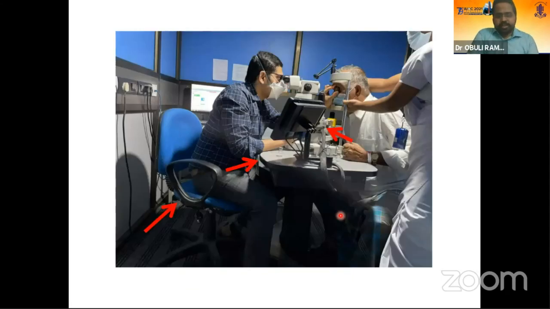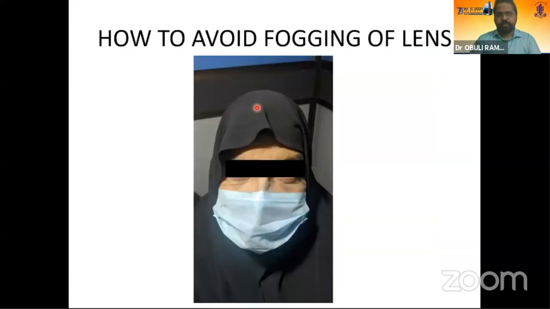So this is our institute where we will be showing 3 areas which you should focus on when you are a beginner. The first thing is your chair. Your chair should always be adjustable, and you should adjust it to your comfortable position. The second thing is the height of the table. Every laser table has a button by which you can raise or lower the table. And the third thing is your armrest. Once you do these 3 things, the stress on your lower back and your shoulder considerably reduces, and you can do lasers much more comfortably and for a longer period of time.